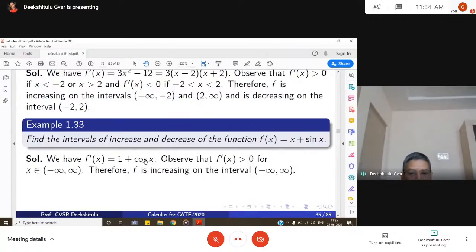For the maximum value of cos x, that is 1, f dash x becomes 1 plus 1, 2, that is greater than 0. For the minimum value of cos x, that is minus 1, f dash x becomes 1 minus 1, 0. So f dash x is always greater than or equal to 0, equal to 0 when cos x takes the minimum value. Whatever it is, f dash x is not negative. So f is an increasing function. Therefore, f is increasing on the complete interval minus infinity to infinity. What does it mean? The function is never a decreasing function.